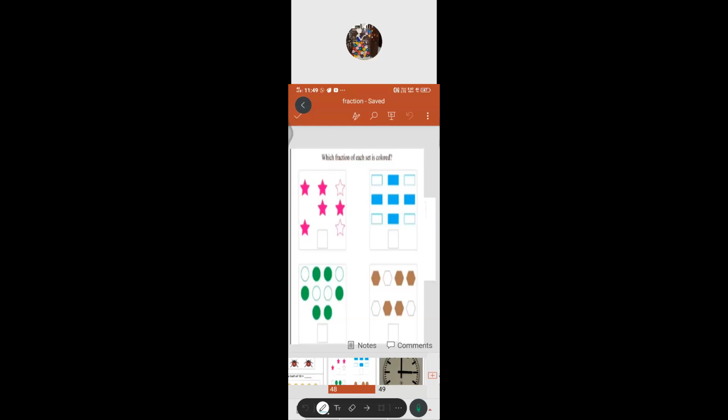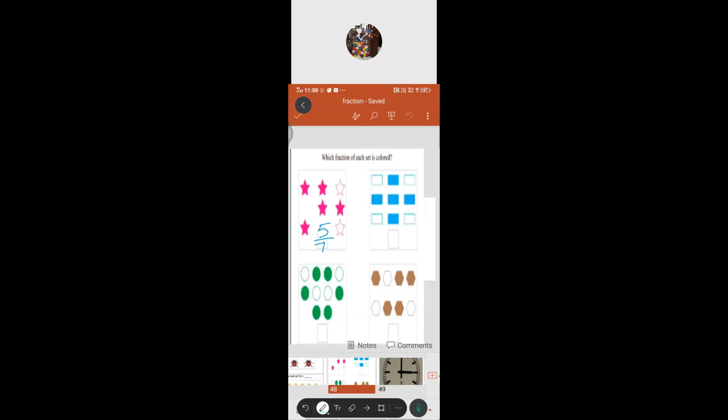Okay, Kailash, are you there? Yes, ma'am. Can you give the first one? How many stars are colored there? 5 by 7, ma'am. Very good. How will you read that one? 5 by 7, instead you can read 5 sevenths. Got it?